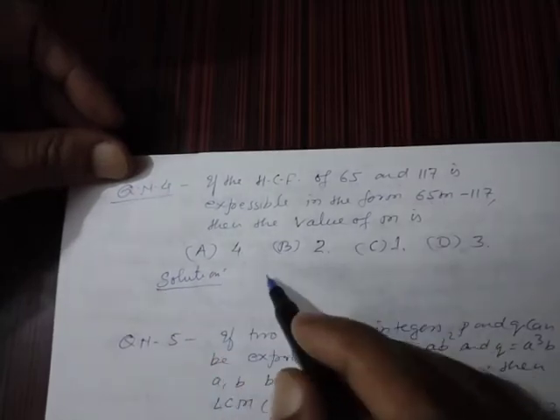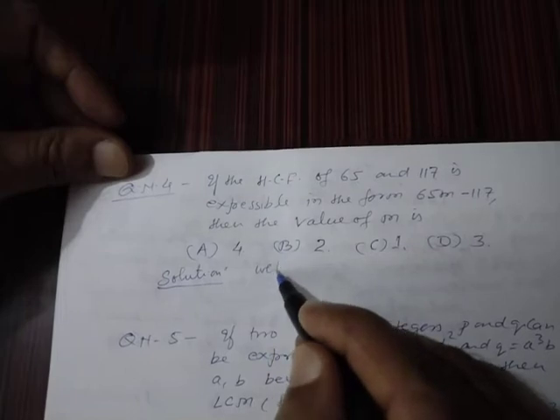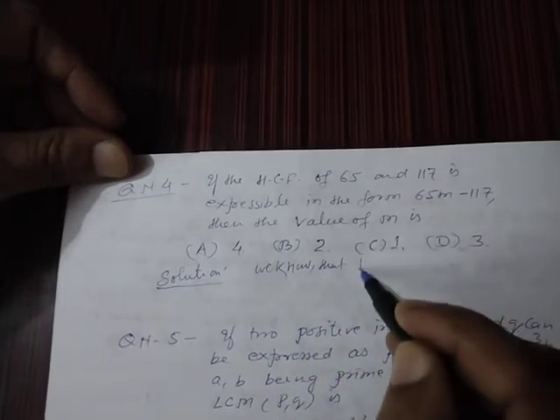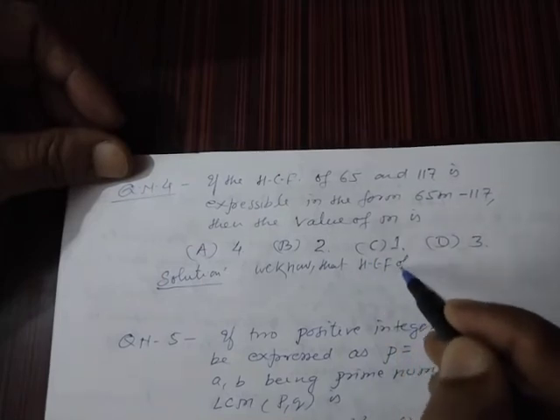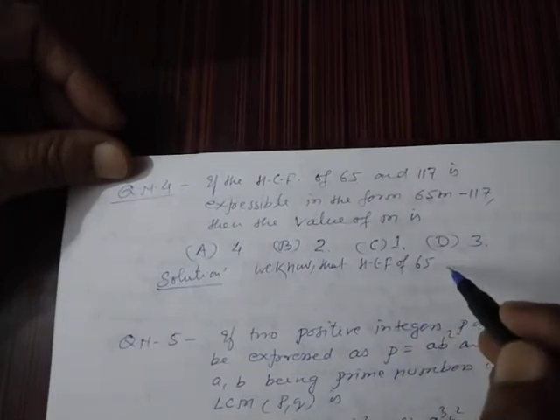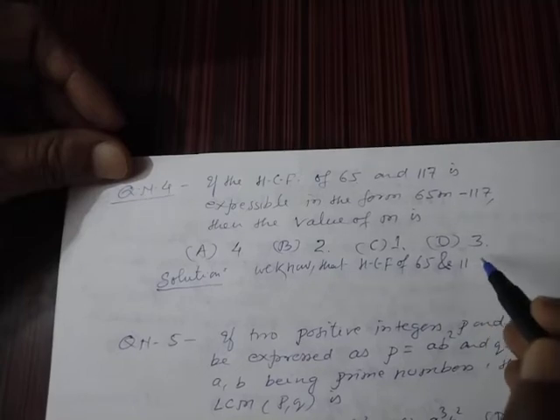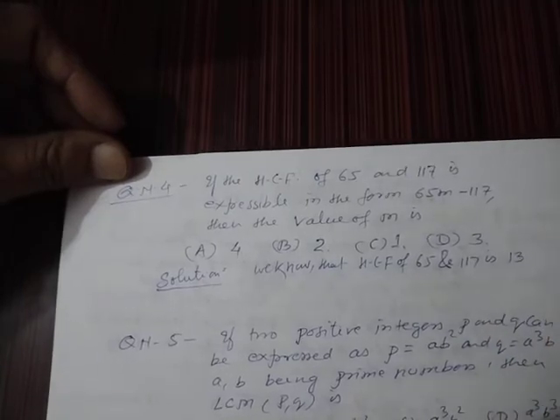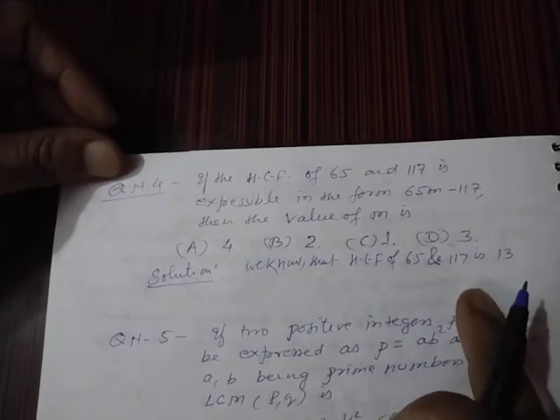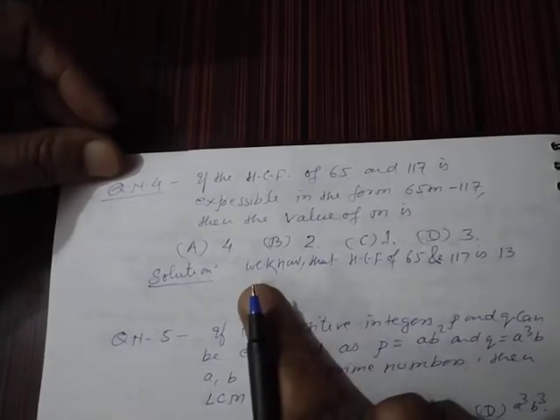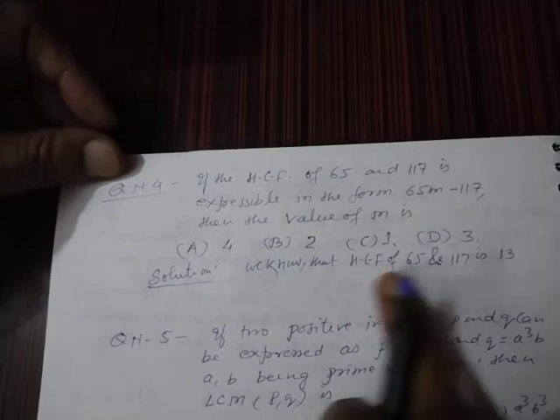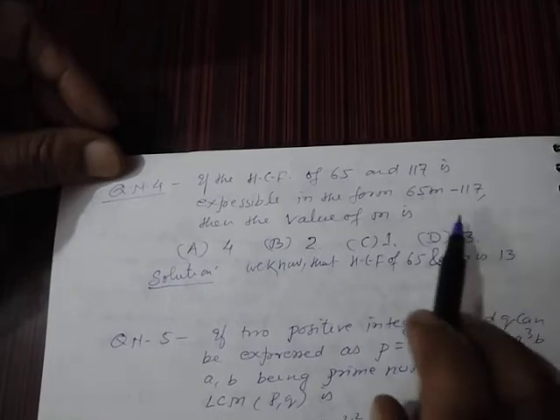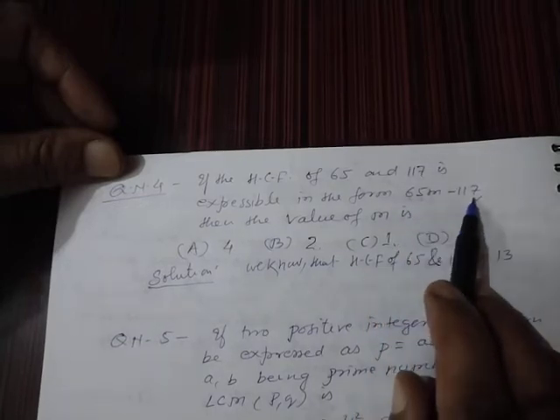You use your mind. We know that HCF of 65 and 117 is 13. Previously you have solved this in the previous question. The HCF of 65 and 117 is 13, and this 13 is expressible as 65m minus 117.